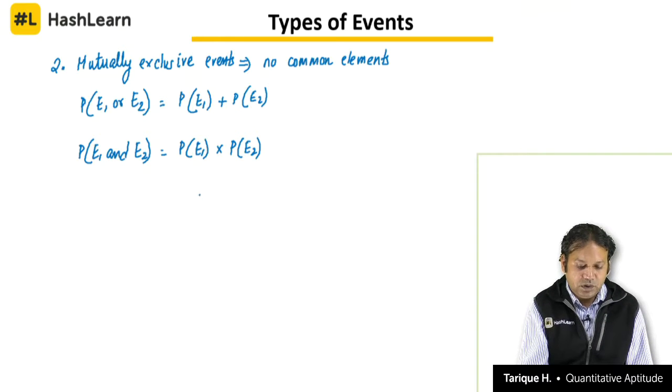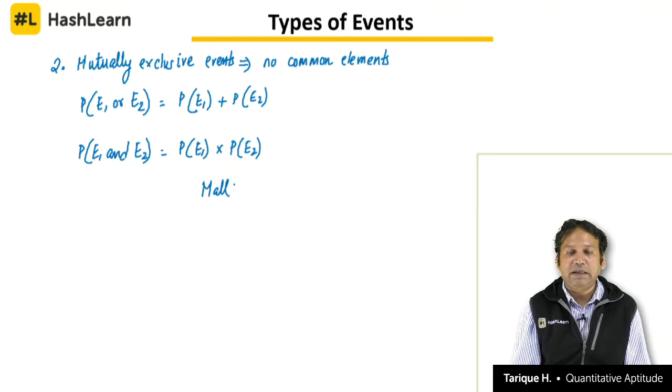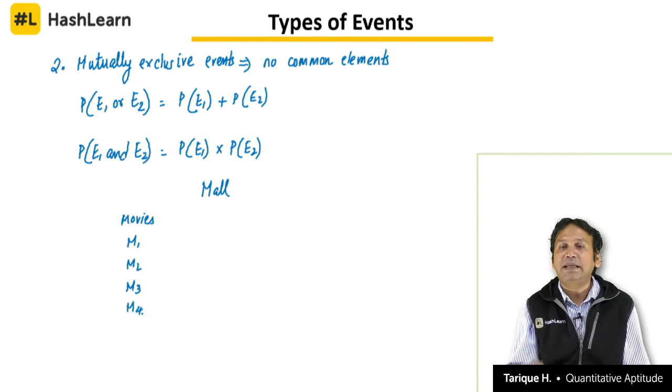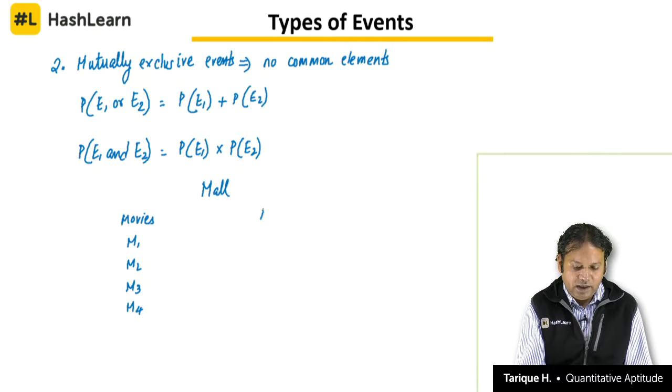Now, let us try to understand this with an example. Let us say a person goes to a mall and he has a plan of watching movies. So, there are some number of movies playing. Let us call the movies M1, M2, M3, M4. There are 4 movies playing in the multiplex in the mall, and there are some number of restaurants in the mall also.